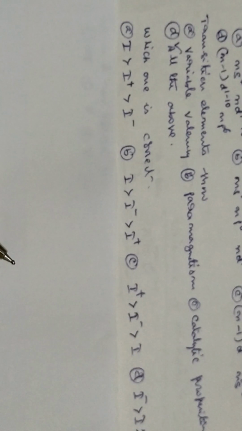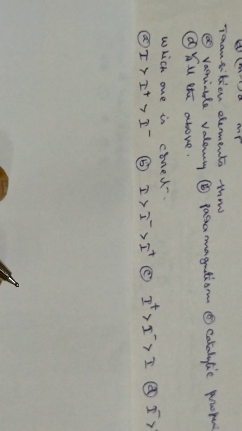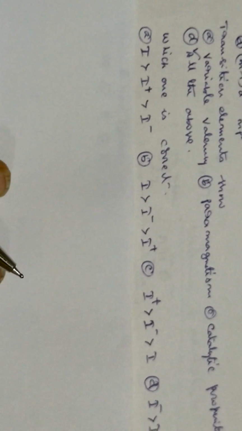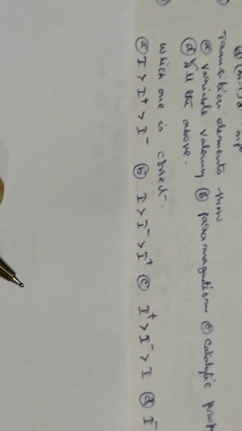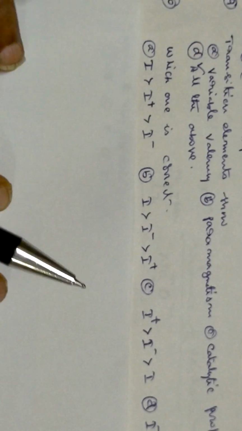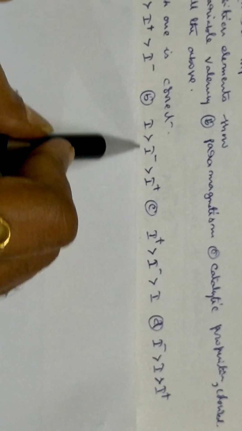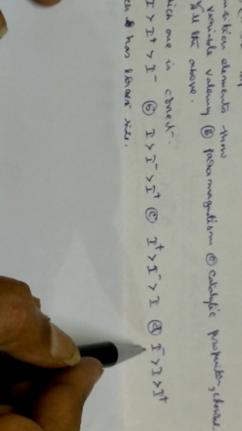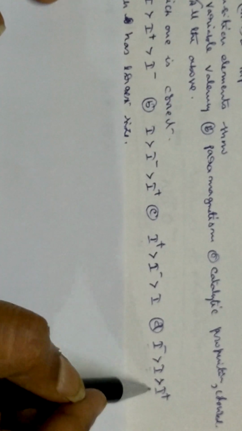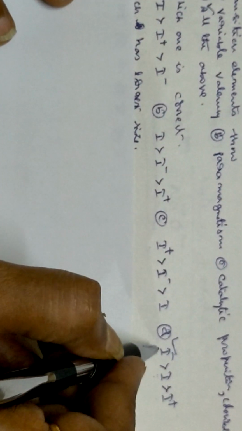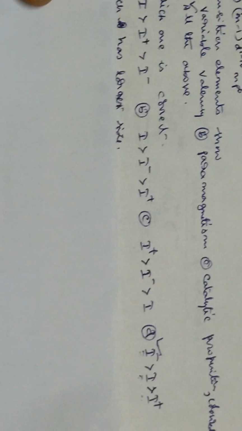An interesting one is, which one is correct: iodine, iodine plus, or iodine minus? Which one is correct? Atomic radii. Normally the positive ion will have the lowest radius, then the neutral, then the negative one. So which one is right? The negative is the largest, then the neutral, then the positive. This is the correct one, because this has the highest radius, then the next one is the neutral one, then I plus is this one.